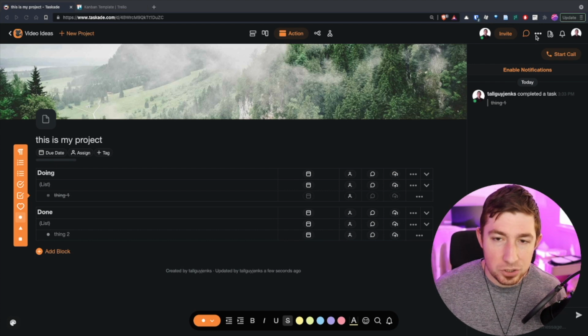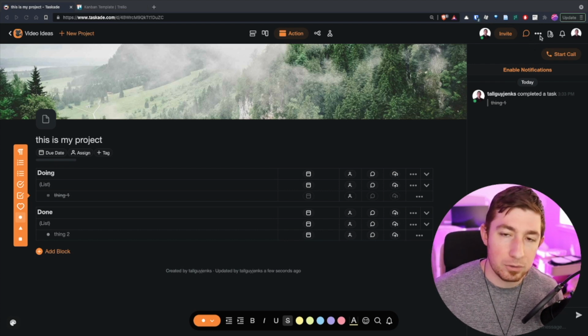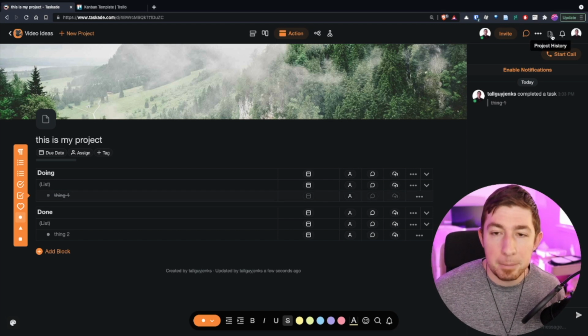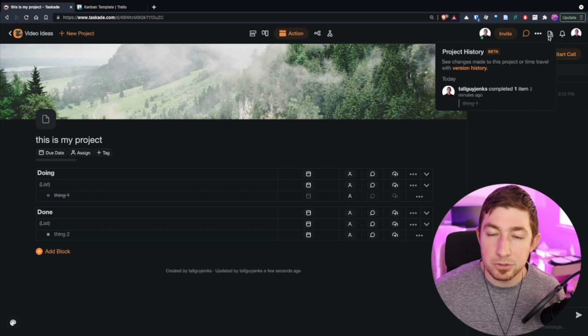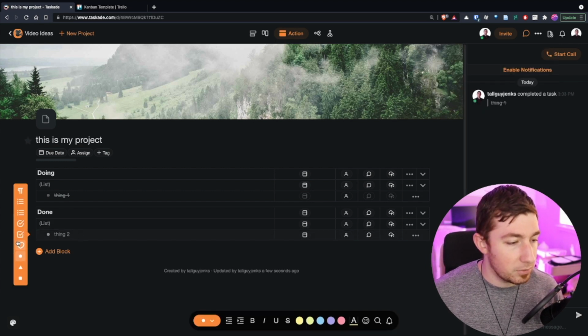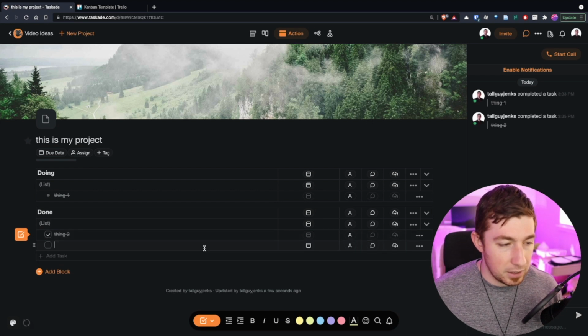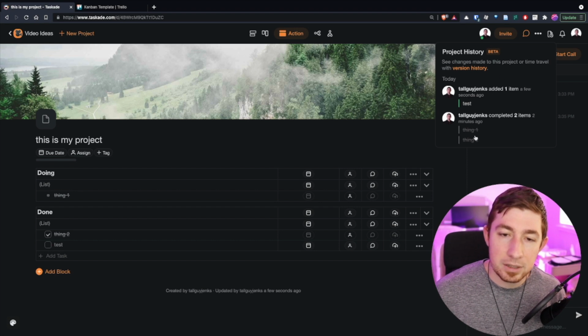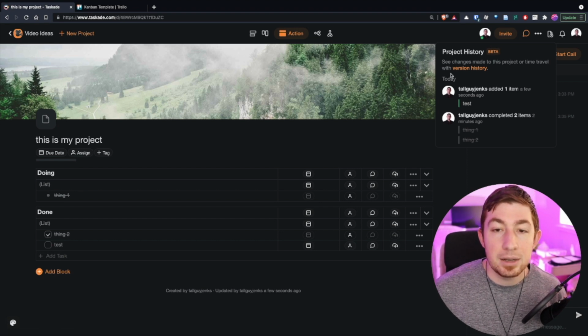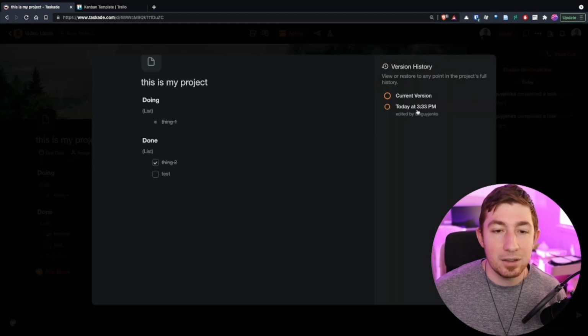Now this next feature is actually only for, I think, the pro accounts. I got upgraded to test all these features, but for instance, project history. There's a bunch of different options here in the ellipses, and we can go to version history, but we can also go to project history. Now this is a beta, but here we go. Completed item 1 2 minutes ago. That's cool. So let's change that to that, add a new task, test. Okay, and then we're going to look at the history again. And you can see all of these different things are being captured in the project history. Now we can also go to version history and see, oh, okay, and restore prior versions.